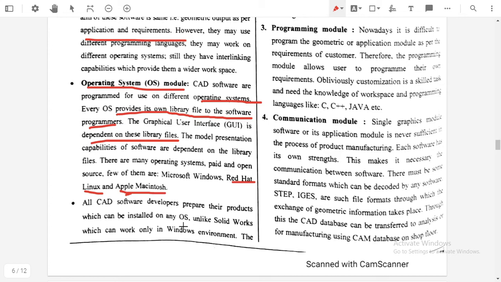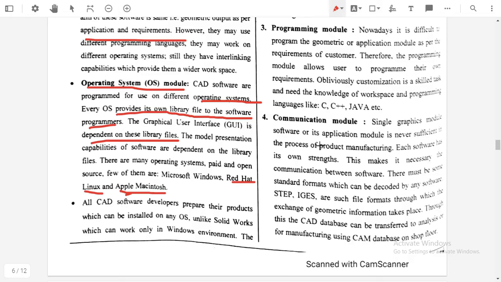The CAD software developer, those who develop the CAD system, will prepare the product in such a way that it can be used in any operating system. If we consider SolidWorks, which can work only in a Windows environment, it will not work in Linux or in iOS. So the CAD developer should not be like this.